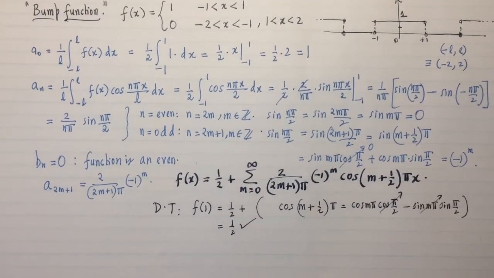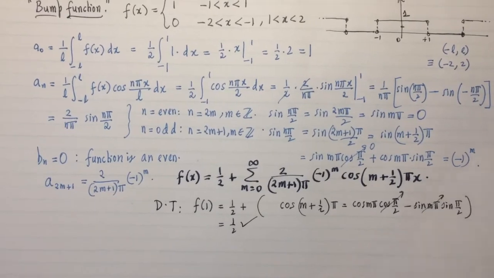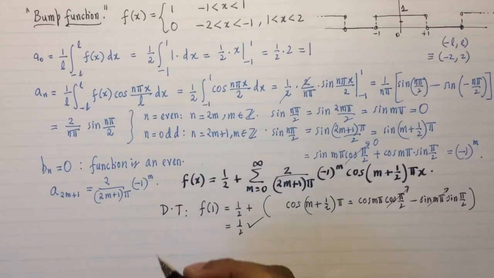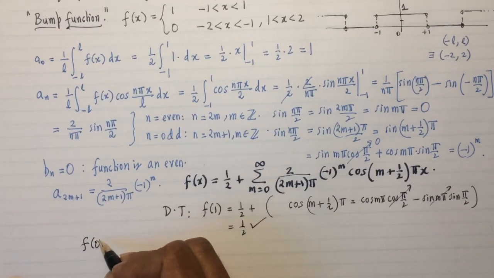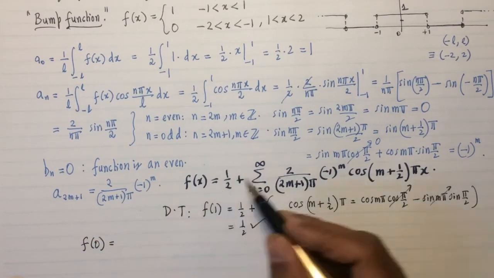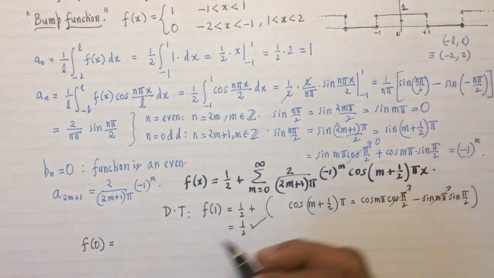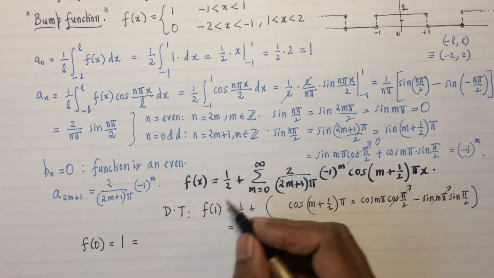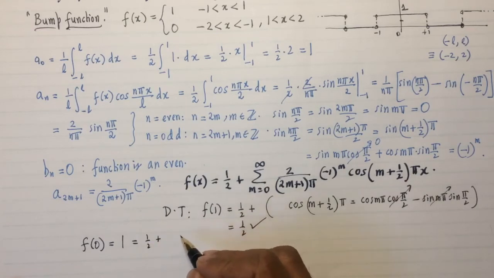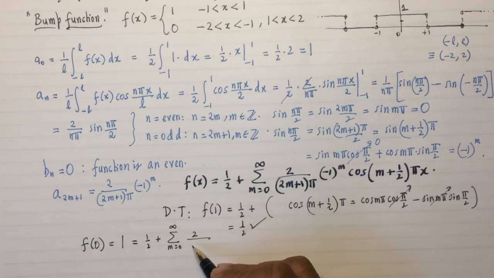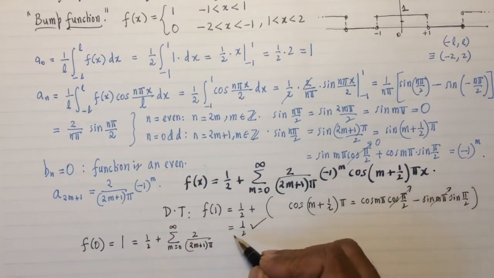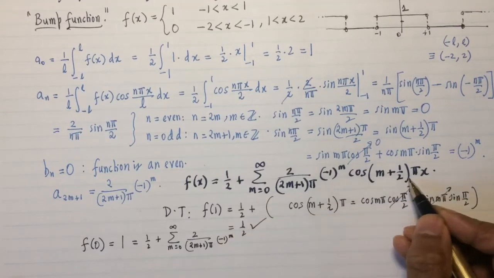Now let's use a specific value of f and get the value. For example, what is f of 0? If I put 0 here, the function at 0 is clearly 1. So I get 1 equals half plus an infinite sum from m equals 0 to infinity of 2 over (2m plus 1) times pi, times negative 1 to the power m, times cosine of 0, which is 1.